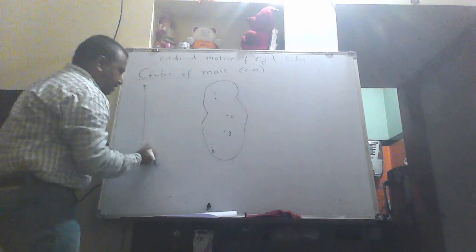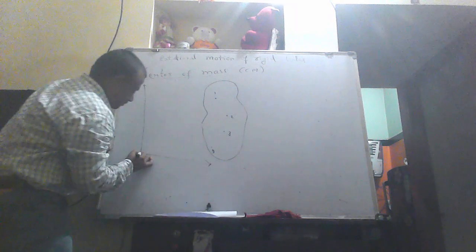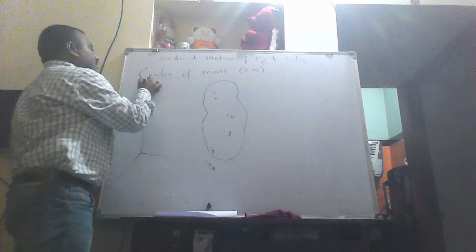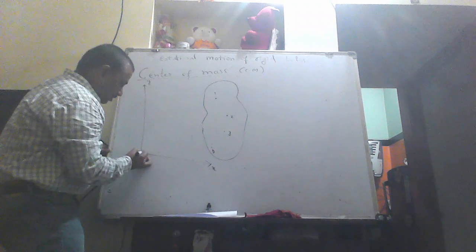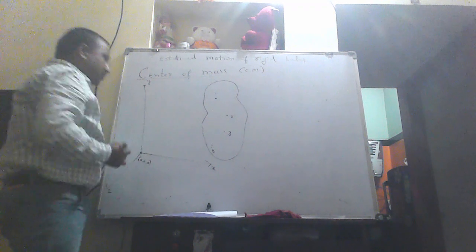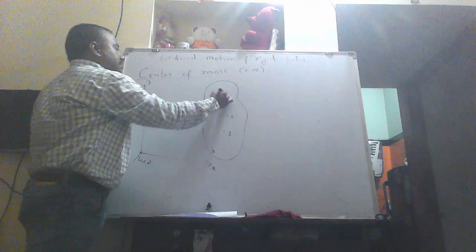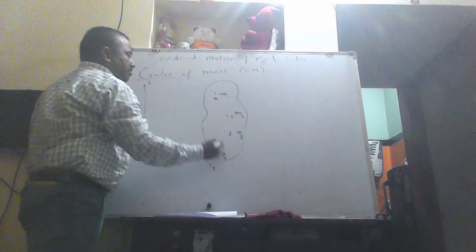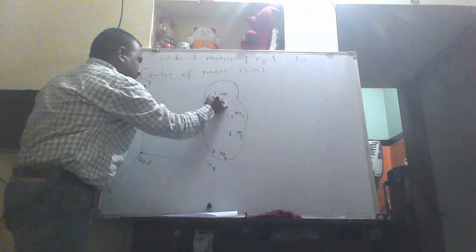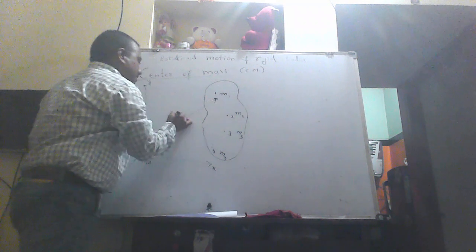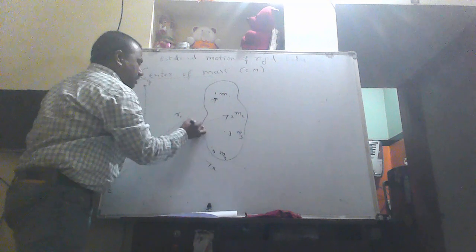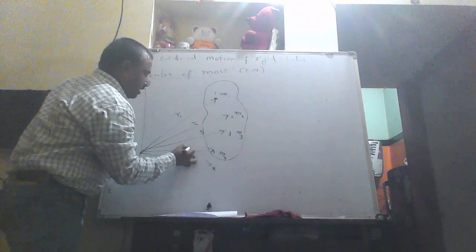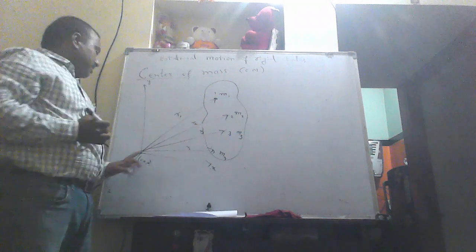Let us take a coordinate system like this. I can take this as the x-axis, this as the y-axis and this as the z-axis, and this is the origin of the coordinate system. This is particle 1, its mass is m1, the next is m2, then m3, and so on up to mn. So many particles. You draw one reference line from the origin like this. This is r1, this is r2, this is r3, and so on, this is rn. These are the position vectors about the reference point.